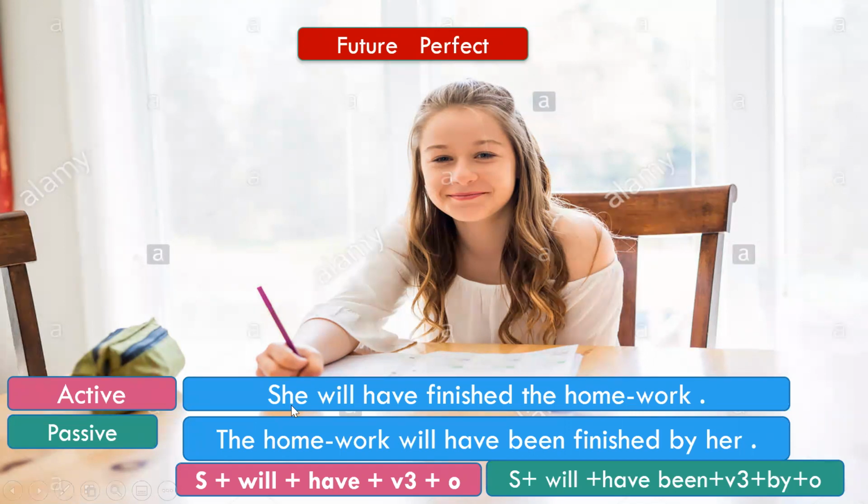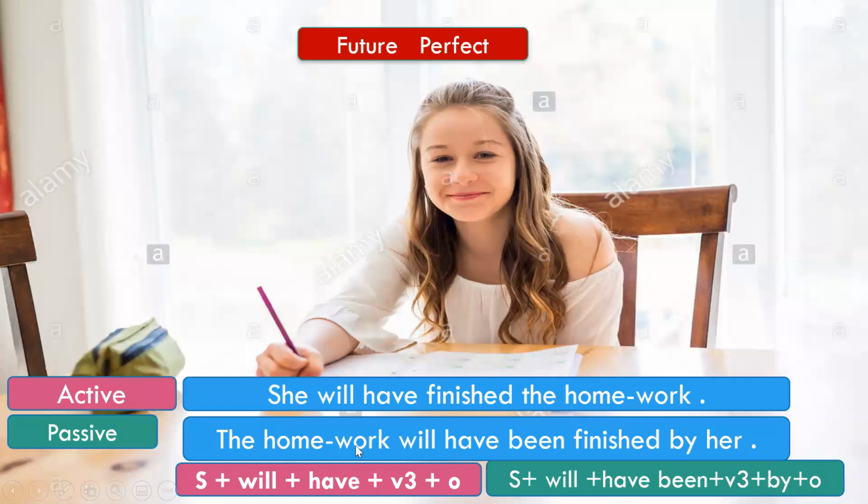So she is the subject, will have is the auxiliary verb we are using. Then the third form of the verb, V3, finished, and the homework is the object in this sentence. So in the passive voice, she is the subject, the homework is the object, so they will exchange their position.